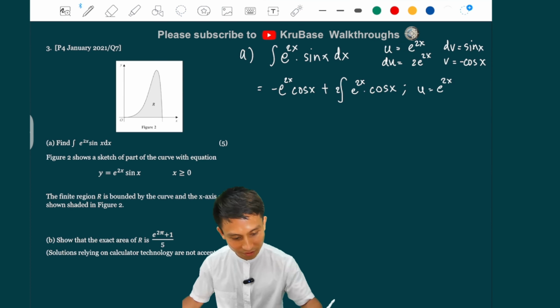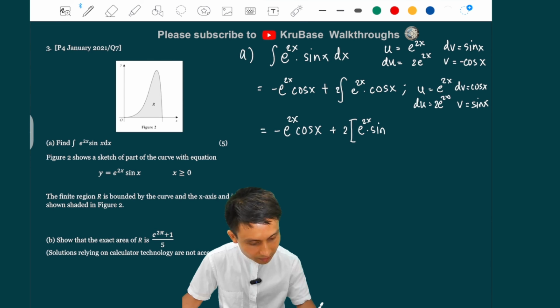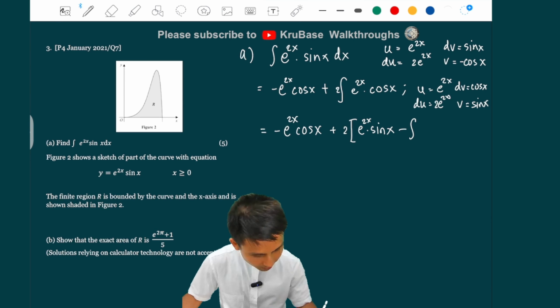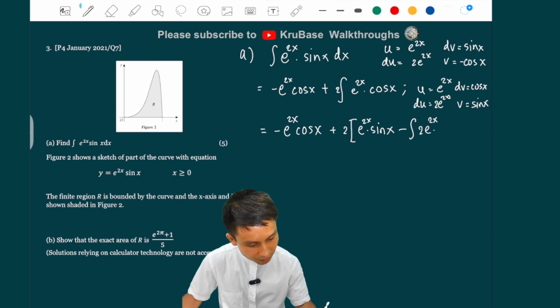And du is 2e to the 2x. And then dv here is also a cos x. So integrate cos x, we get a sine x, right? Yeah? So what do we have? Minus e to the 2x cos x plus 2 in brackets, uv, e to the 2x sine x, yeah, minus integral of du, which is 2e to the 2x, v, which is sine x.